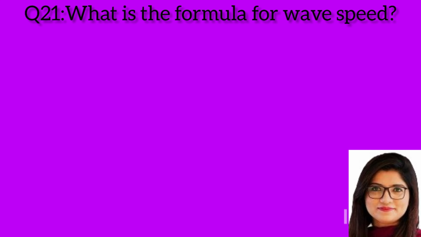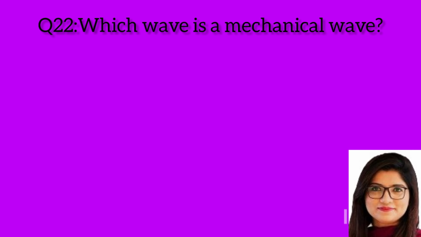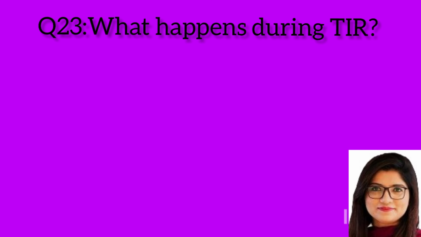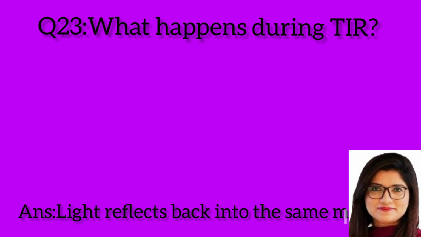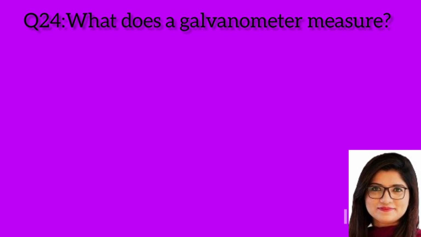Question 21. What is the formula for wave speed? Answer. V is equal to F multiplied by lambda. Question 22. Which wave is a mechanical wave? Answer. Sound waves. Question 23. What happens during TIR? Answer. Light reflects back into the same medium. Question 24. What does a galvanometer measure? Answer. Current.